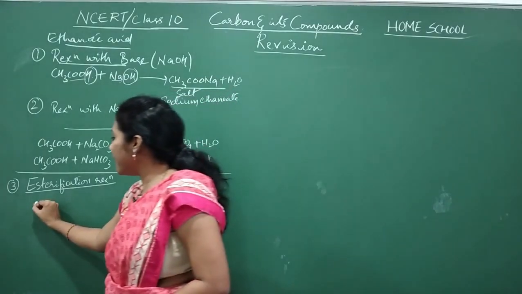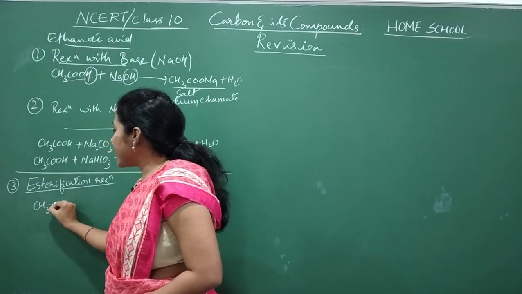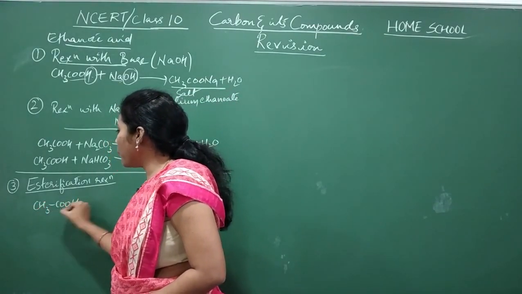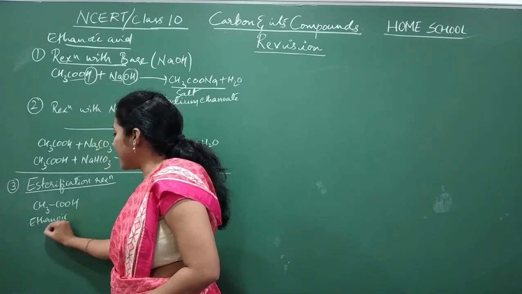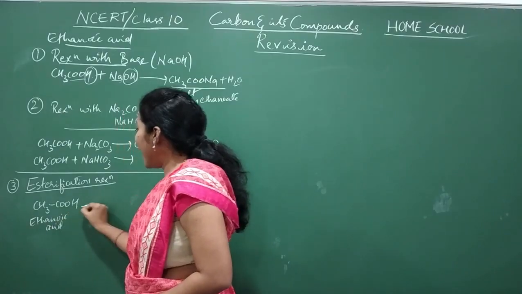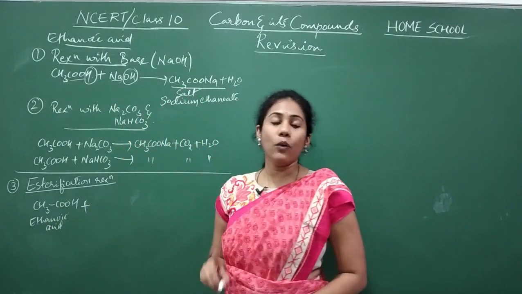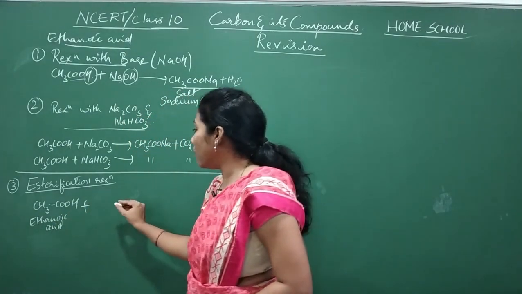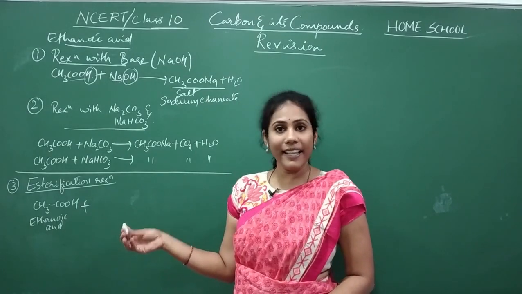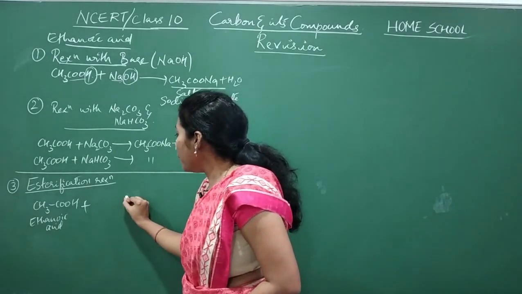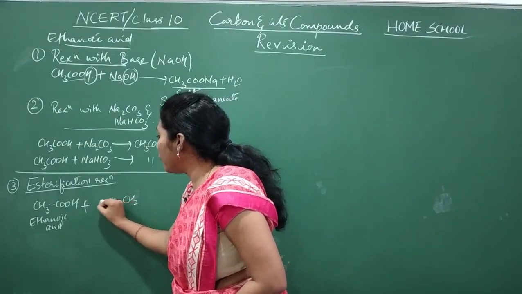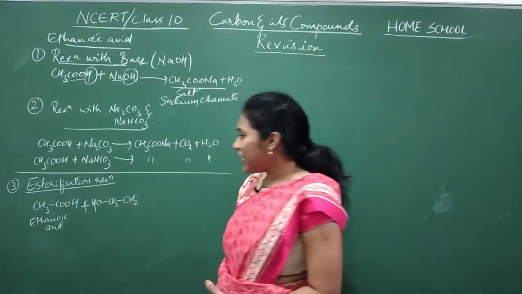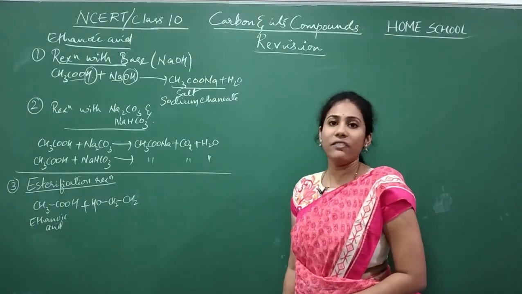What happens here is ethanoic acid, that is CH3COOH, reacts with one molecule of alcohol. Which alcohol will I take? Ethanol I will take. I will write ethanol the other way around, just to show the reaction conveniently.